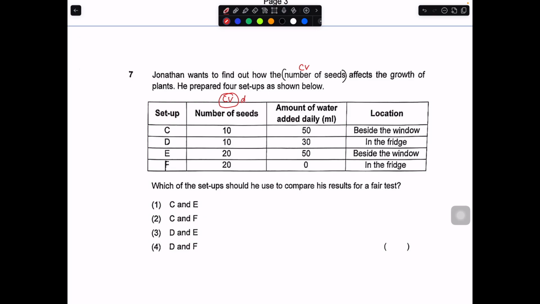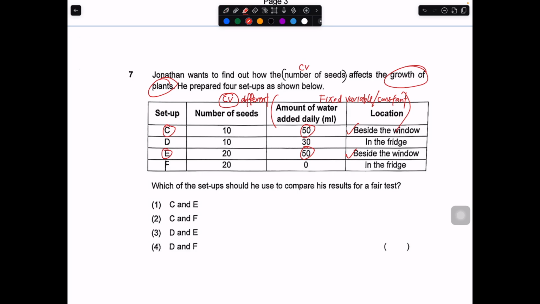So this should be the one that should be different. Okay, the rest over here, these are variables that should be kept the same, because if you don't keep them the same, it might affect the growth of the plant. So this should be fixed variable or constant. So knowing this becomes very easy. Amount of water added daily must be the same. So 50, 30, 0. 50 is the same. Location beside the window, this is probably trying to keep the warmth or the amount of light the same. So in this case, C and E should be the correct answer.